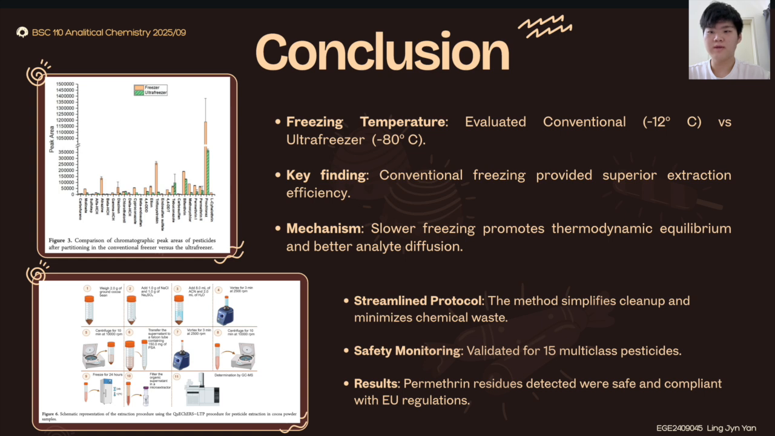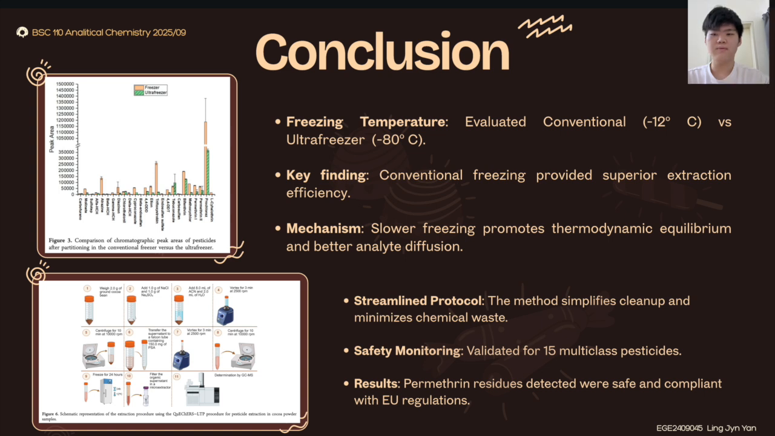First, regarding the optimization of the method, we discovered that using a conventional freezer at negative 12 degrees Celsius was actually superior to using an ultra freezer at negative 80 degrees Celsius. As you can see in figure 3, the conventional freezer yielded higher recovery rates. This is because the slower freezing rate allowed the pesticides more time to separate from the water phase before the mixture turned to solid ice.